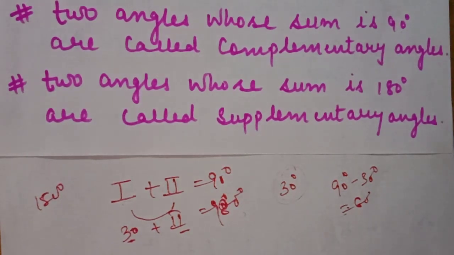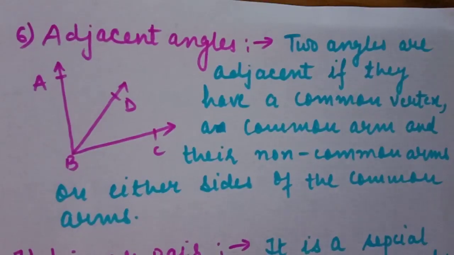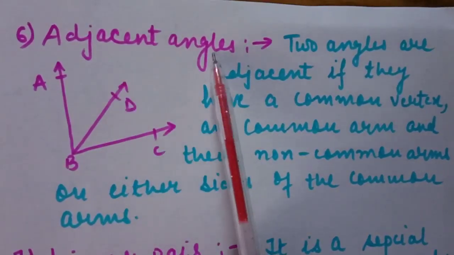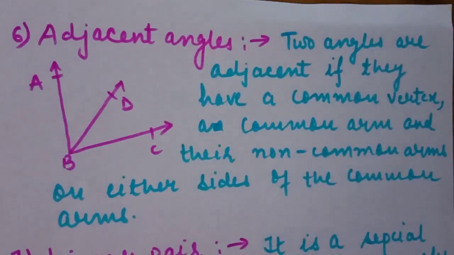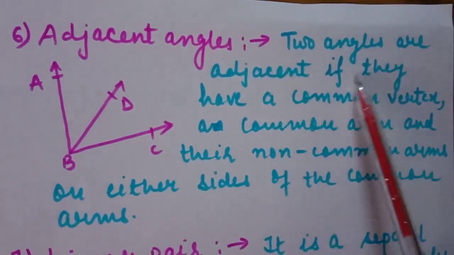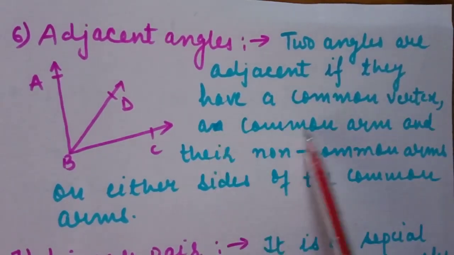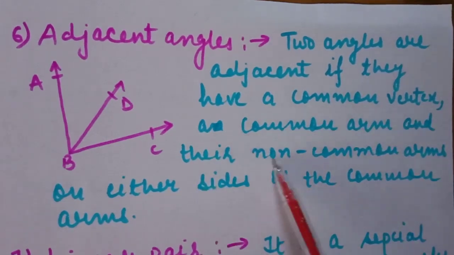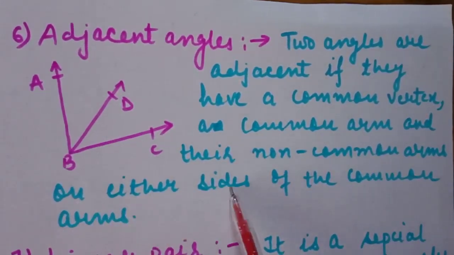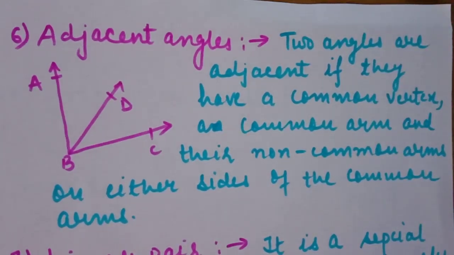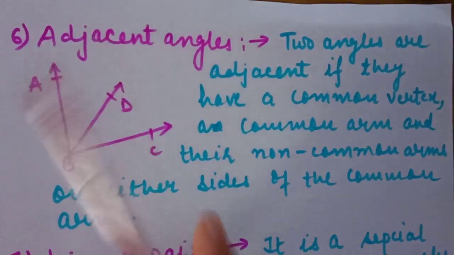So next is adjacent angles. Adjacent angles are those angles that have a common vertex, a common arm, and their non-common arms on either side of the common arm. The word adjacent means next to each other.